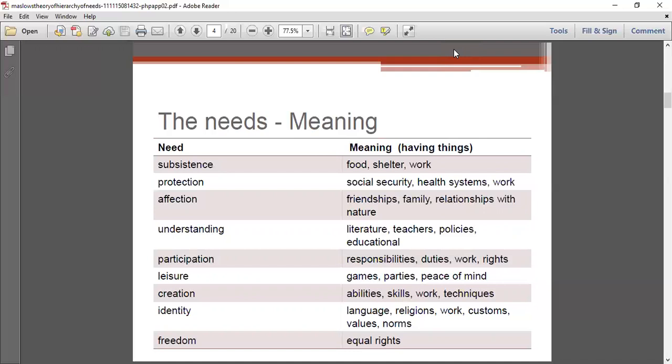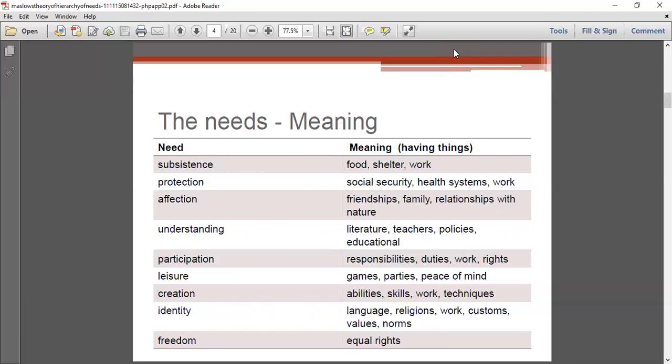Affection means the affection, relationships or love from friendships, from family, from other relationships, and with nature. Understanding relates to literature, teachers, policies and educational things; when we fulfill those needs, that comes under the need of understanding. Participation means responsibilities, duties, work and rights. Leisure means when we involve ourselves in games, parties and our peace of mind.